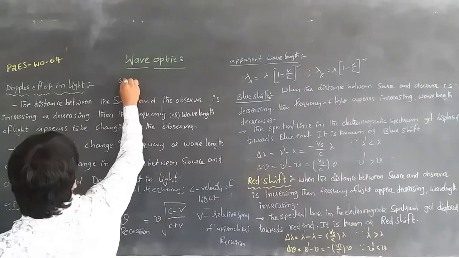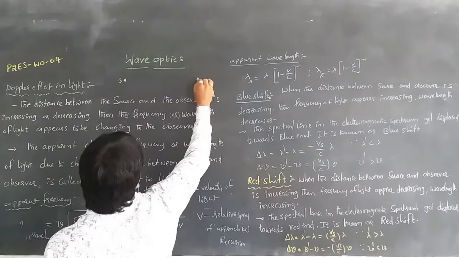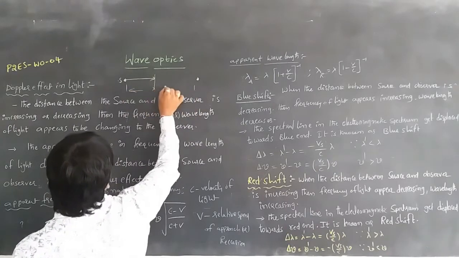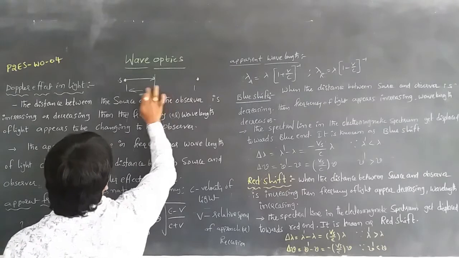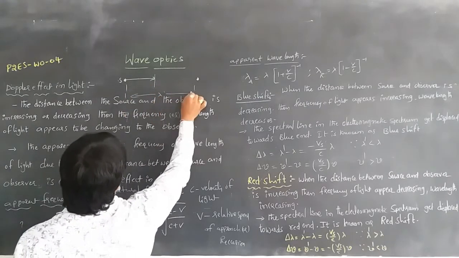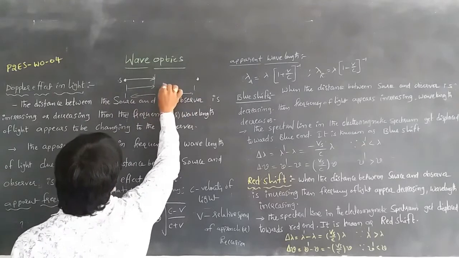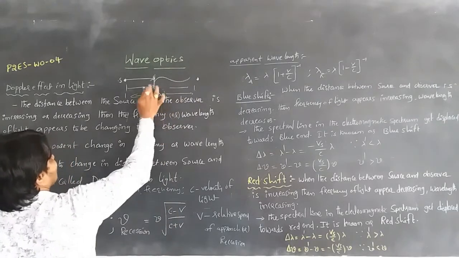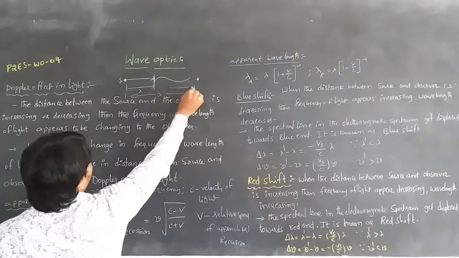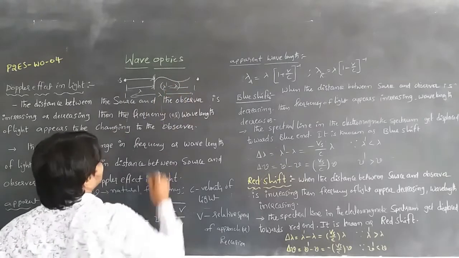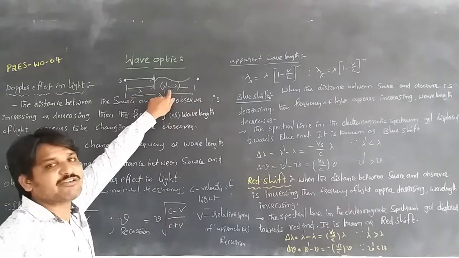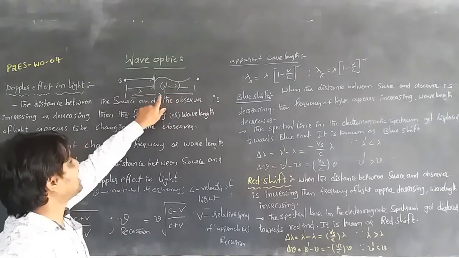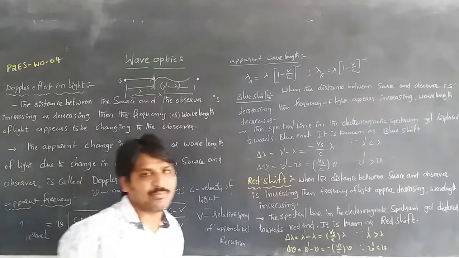When the source of light is here and the observer is here, whenever it is moving, the wavelength appears to decrease. Consider the total length to be lambda dash, and when it reaches the distance considered, the wavelength will be lambda. Then lambda dash minus lambda is the change in wavelength, the apparent change in wavelength. Lambda dash is the actual wavelength of the source and lambda is the apparent wavelength.